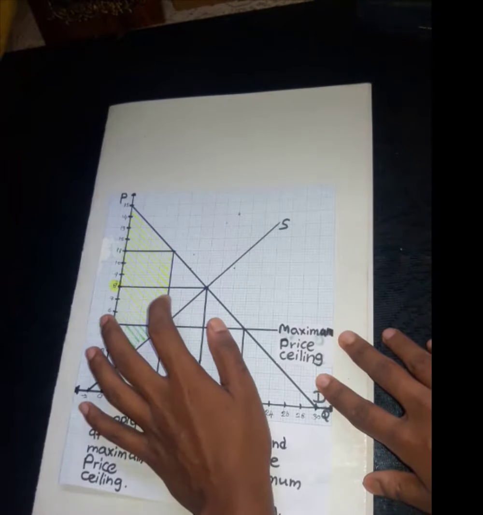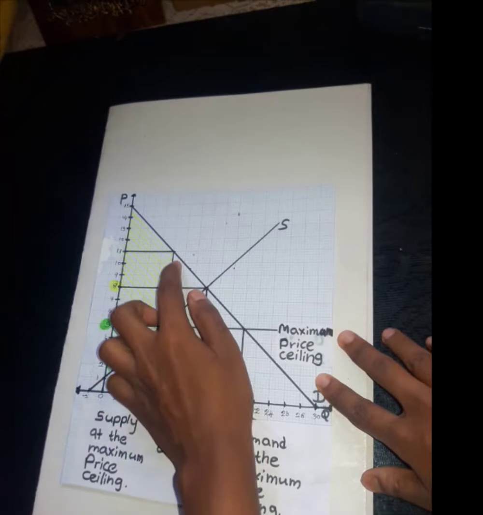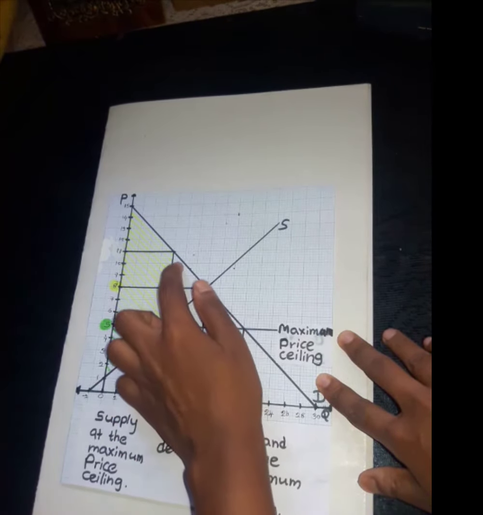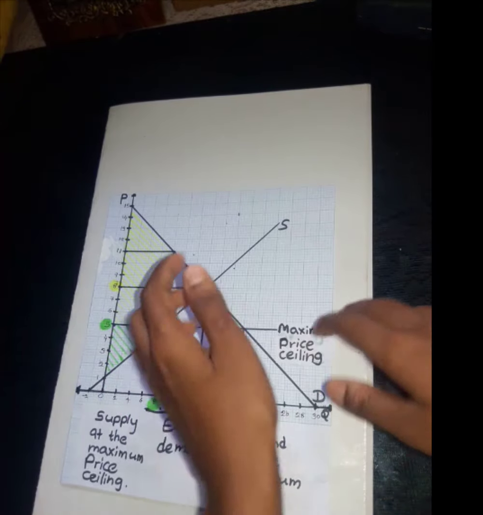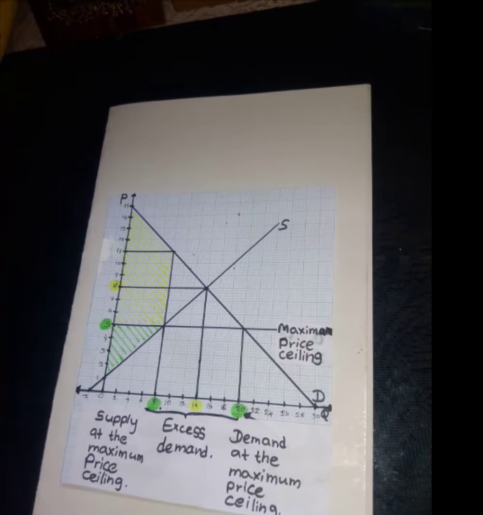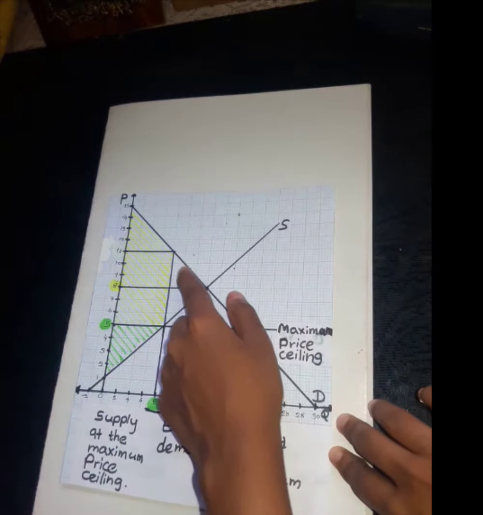So our dead weight loss equals this region. So to calculate the dead weight loss, we should calculate the area of this region.